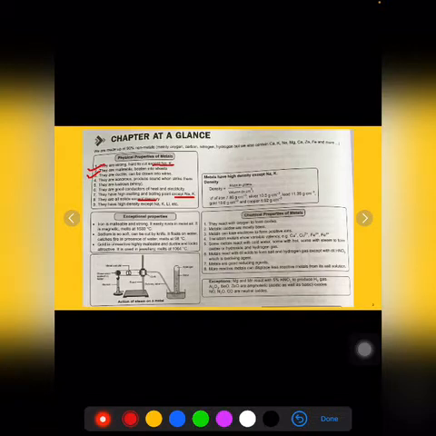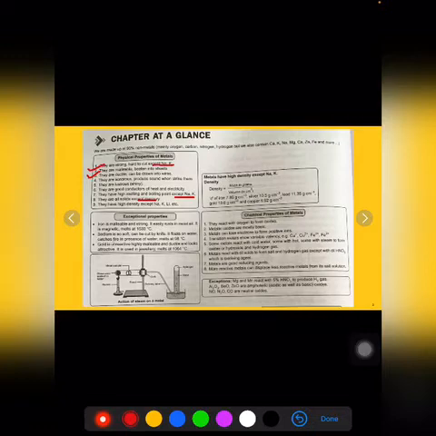Here are some of the exceptional properties. Iron is malleable and strong. It easily rusts in moist air. It is magnetic. Sodium is so soft, it can be cut by a knife. Along with sodium, potassium is also soft and can be cut with a knife. It floats on water, catches fire in presence of water. That's why these metals, sodium and potassium, are always stored under kerosene oil, because they catch fire very easily when they come in contact with the moisture.